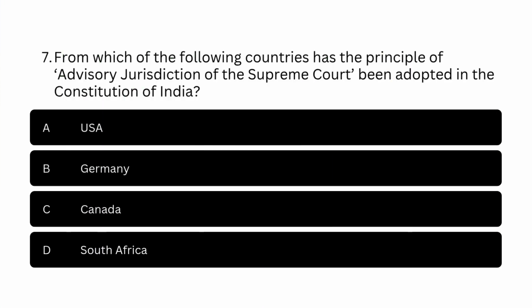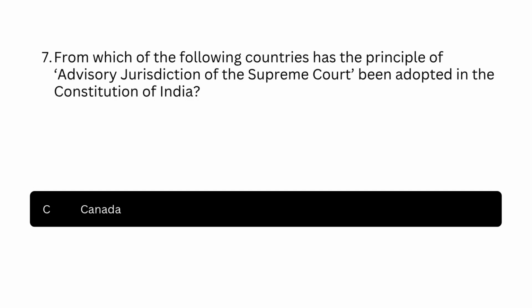Question number 7. From which of the following countries has the principle of advisory jurisdiction of the Supreme Court been adopted in the Constitution of India? Option A. USA. Option B. Germany. Option C. Canada. Option D. South Africa. The correct answer is option C. Canada.